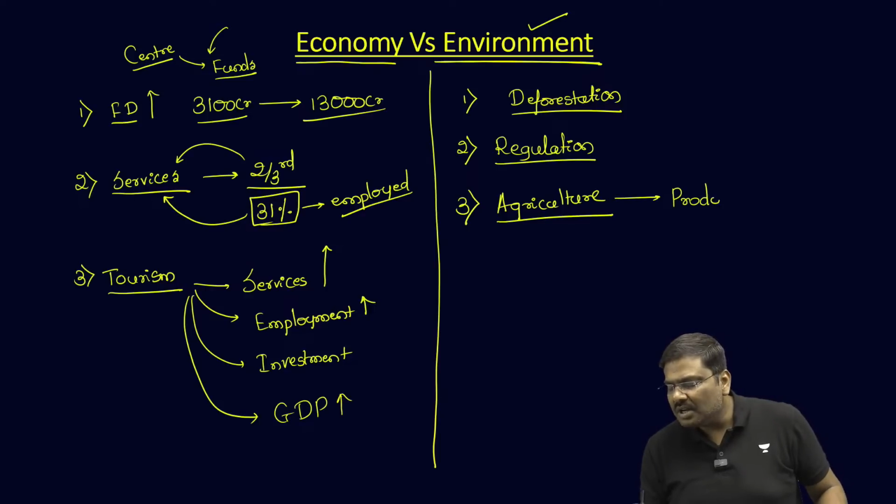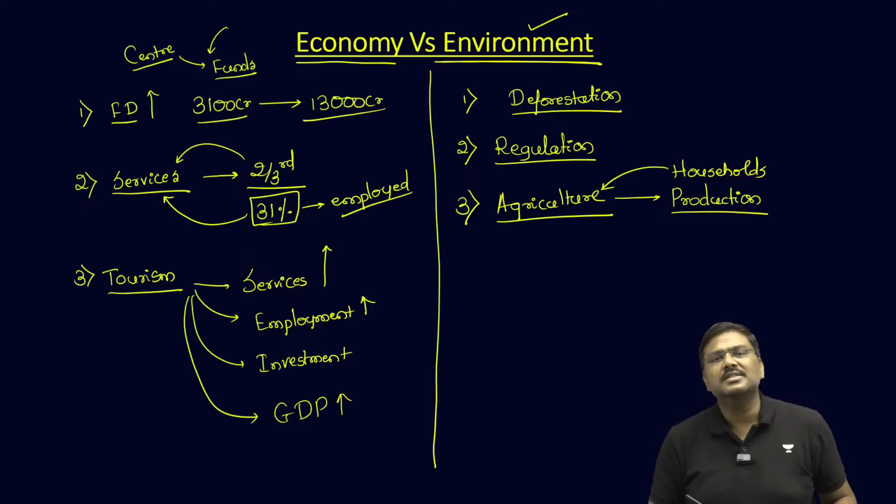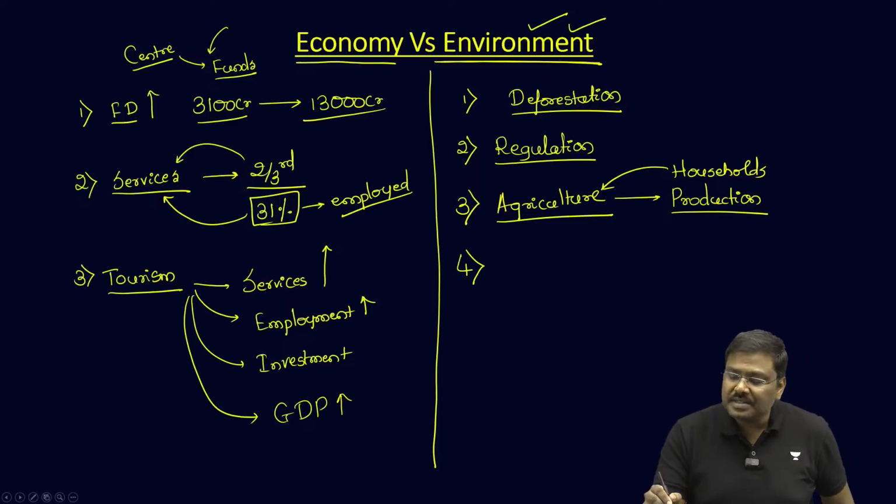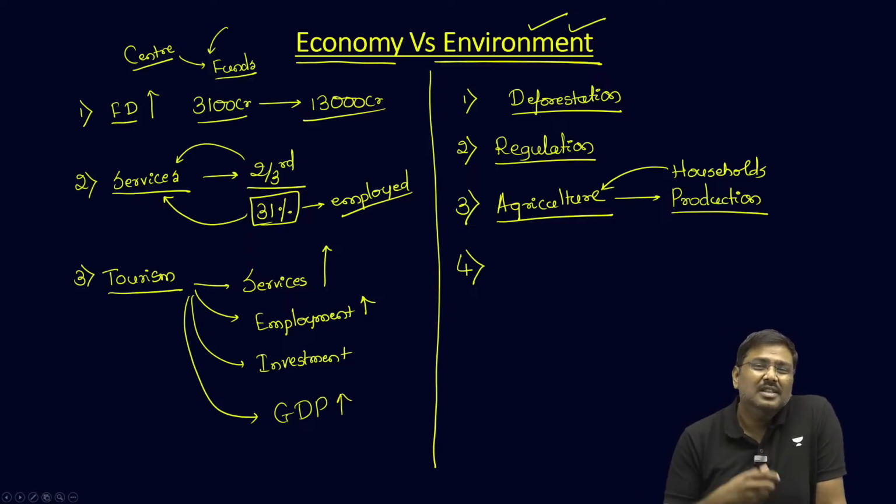This will have a huge impact on agriculture production as well as the large number of households which are dependent on the agriculture sector for their day-to-day sustenance. In addition to this, the fourth very important consequence related to tourism is pollution.